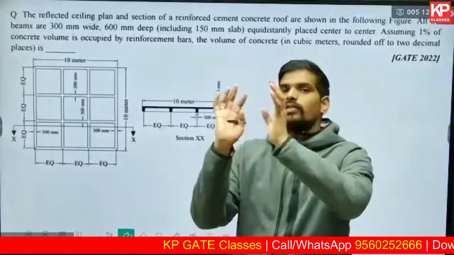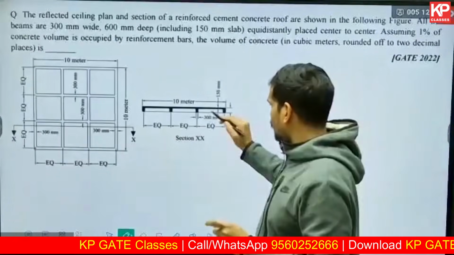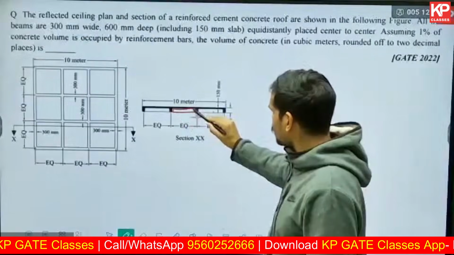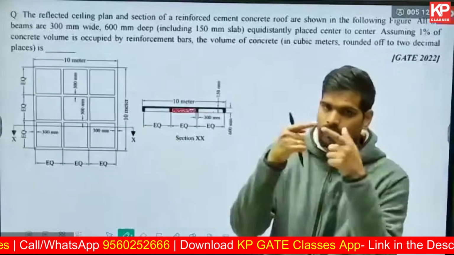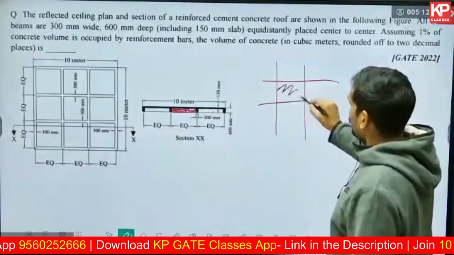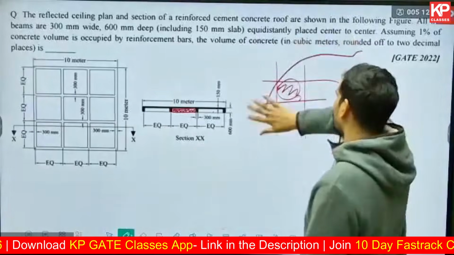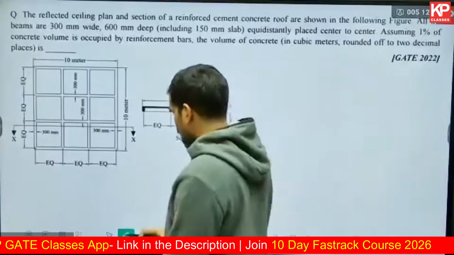If you look into this reflected ceiling plan, it's an overall cuboid with some punctures in it. There are voids between the grid of beams, and you can subtract these voids. You can find the overall volume till the outer part and then subtract those voids. Either way, you'll get the same answer.